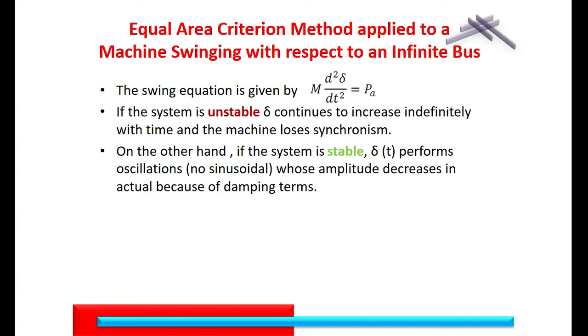Because of the imbalance there is swinging of delta, which is counterbalanced by the damping in the system. If the damping is sufficient to suppress the oscillation, delta settles down to a new value, and the system becomes stable.